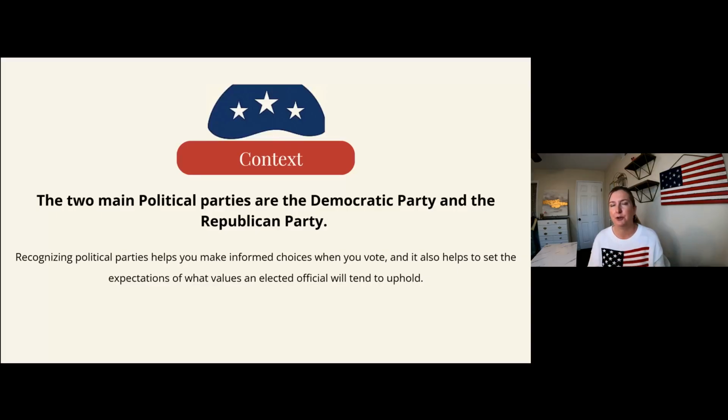Knowing who you're voting for, knowing what party they're behind, kind of helps you understand what values that person will tend to uphold when it comes to voting for new laws, new bills, new policies, and things like that.